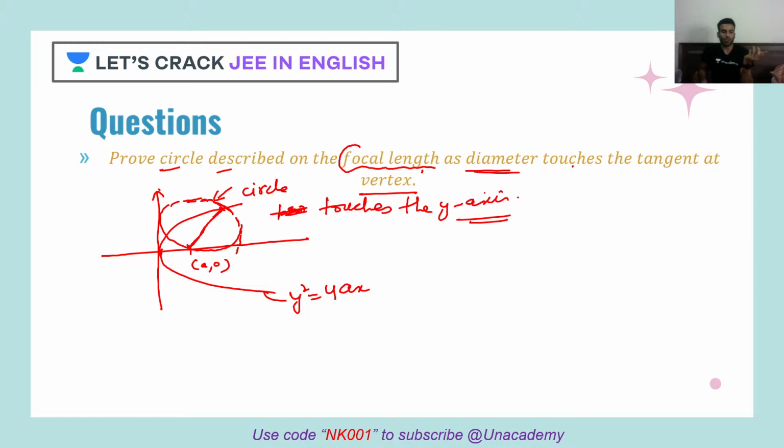Or the other condition could be the y-intercept. The intercept of the circle on the y-axis is what? 0. So twice root of f square minus c should be what? 0. Okay, I hope you got that. So let's solve this.